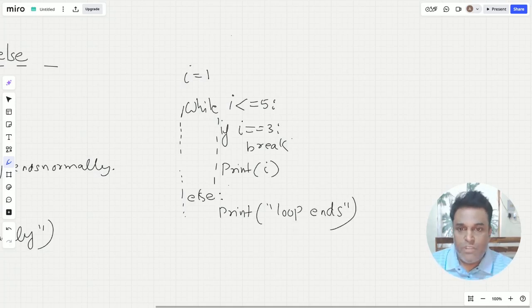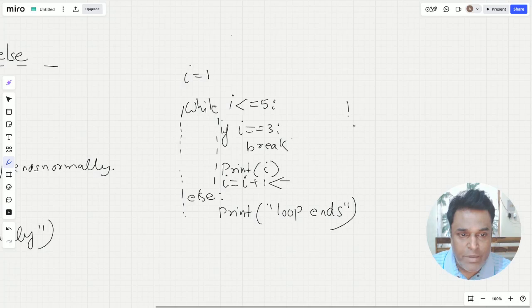ends. So what is going to happen over here? I'm not incrementing, so I need to increment, otherwise this is an infinite loop. So i is equal to i plus 1. This increment is very important. So the initial value of i is 1, so obviously it's going to print 1.